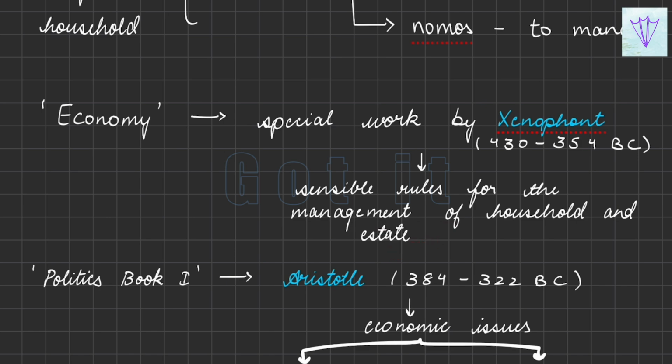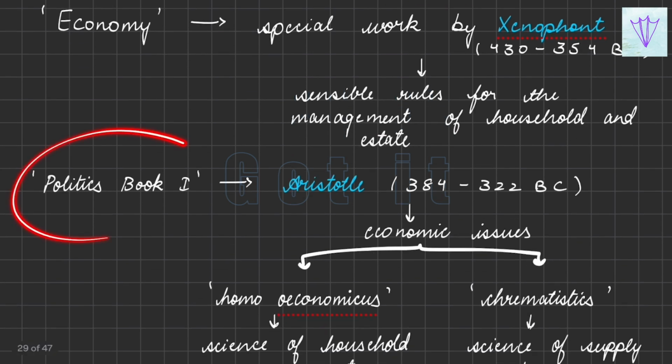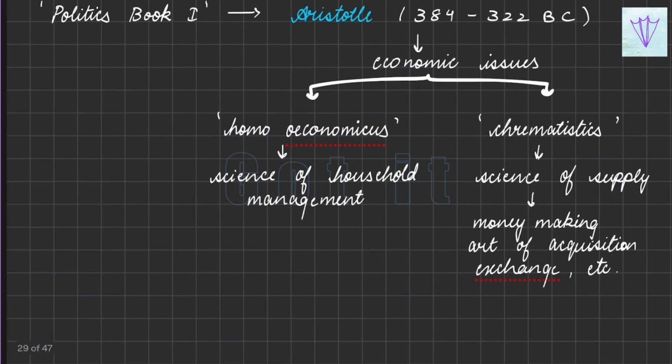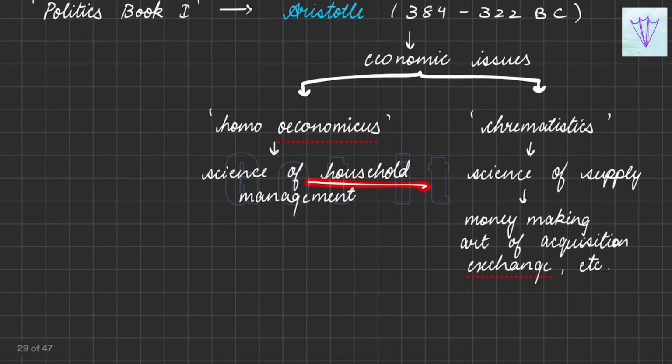And then Aristotle, in his book Politics, Book 1, dealt with economic issues under two categories, that is, oikonomia and chrematistike. Oikonomia is the science of household management, and chrematistike is the science of supply, which includes money making, the art of acquisition, and exchange.